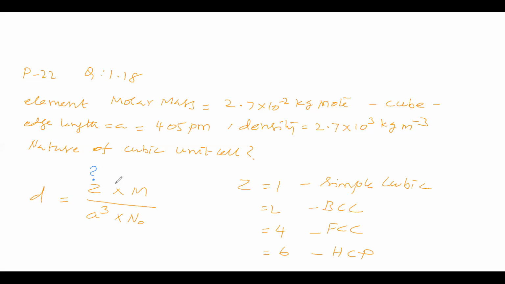So we want Z. The molar mass is given in the SI system. Then the edge length is given as 405, which we convert into the SI system, that is 405 into 10 to the power of minus 12 meter. So we know the edge length and the Avogadro number, so we can find Z. Let us substitute these values and you get Z.